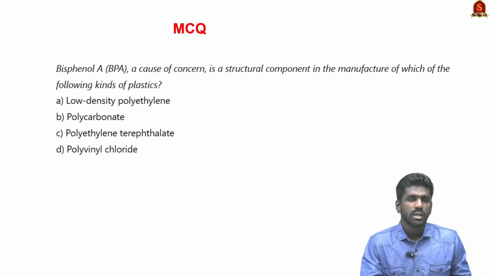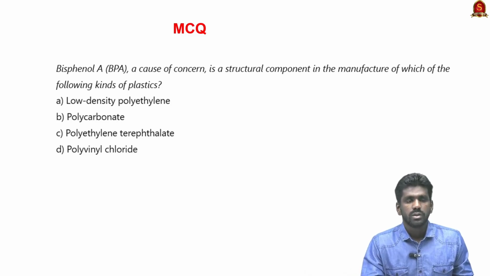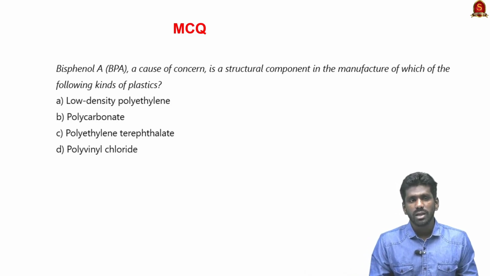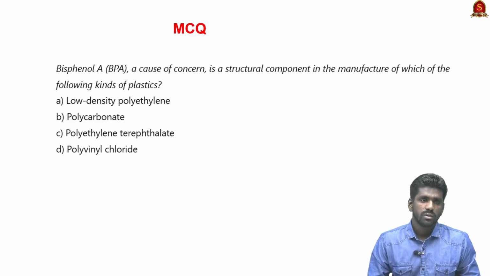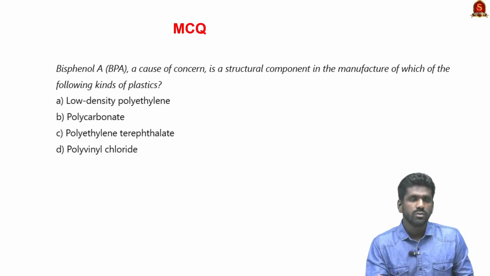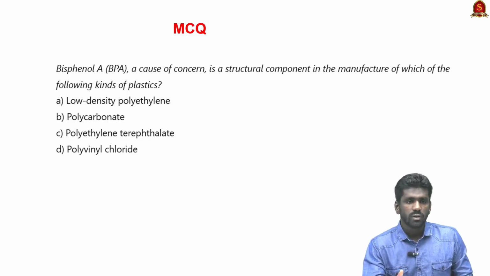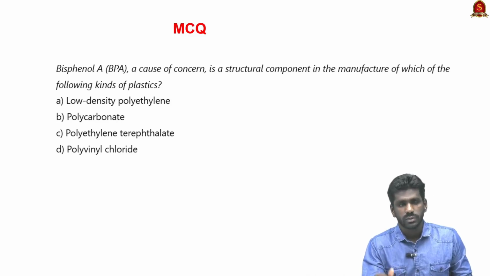So bisphenol A, that is BPA plastic, is used in the production of polycarbonate plastics, which are used in water bottles, flasks, etc. So these are some important chemical names which may be seen in the news and may appear in the prelims exam. So we have to note what the name is and what its use or applications are, and just know the basics of the chemical names.